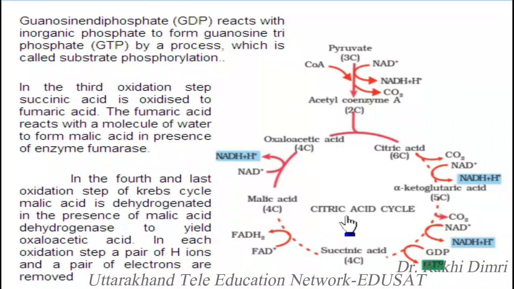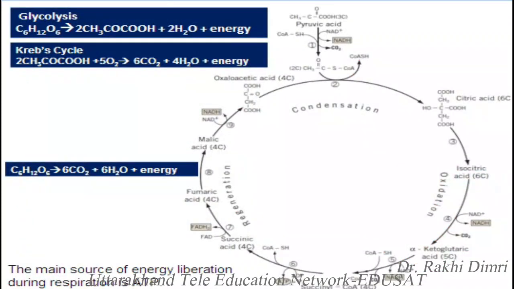In the fourth and last oxidation step of the Krebs cycle, malic acid is dehydrogenated in the presence of malic acid dehydrogenase enzyme to yield oxaloacetic acid. In each oxidation step, a pair of hydrogen ions and a pair of electrons are removed.